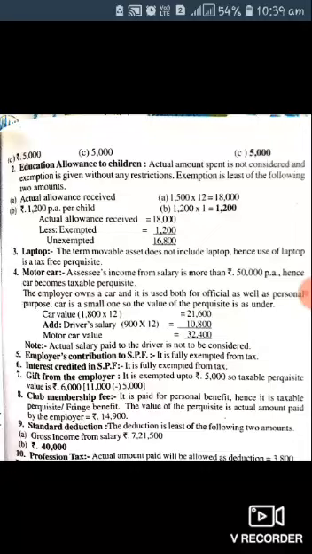For educational allowance, the actual amount spent is not considered. Exemption is given without any restrictions. It is the least of the following two amounts: actual allowance received is 1,500 per month into 12, that is 18,000, and 1,200 per annum per child. So after exemption, 16,800 is chargeable.